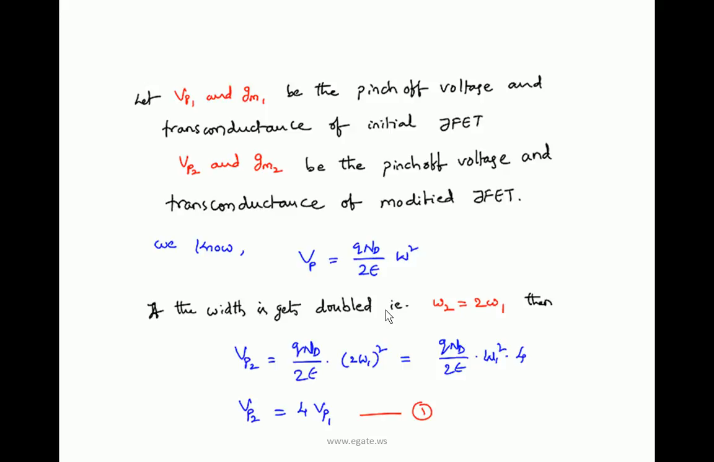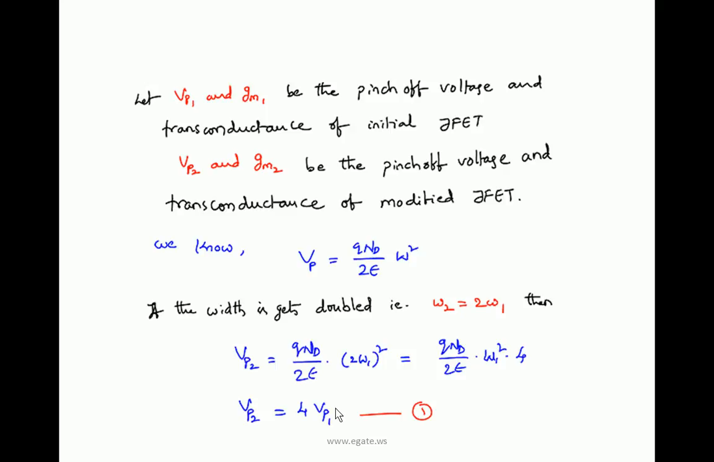Vp2 is equal to QND by 2 epsilon into, in place of W we write 2 times W1, whole square. This 2 times W1 whole square is nothing but W1 square into 4. So QND by 2 epsilon into W1 square is nothing but the initial pinch off voltage, so we can write it as Vp1. So Vp2 will become 4 times Vp1. If the width is doubled, the pinch off voltage becomes 4 times.